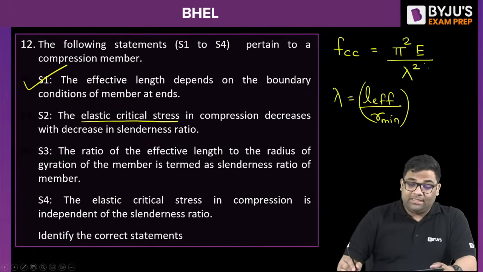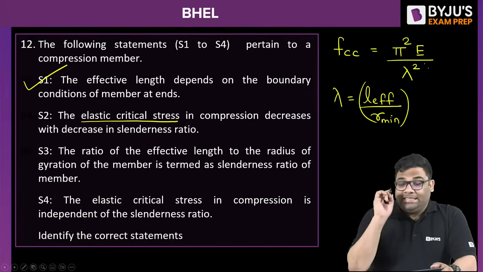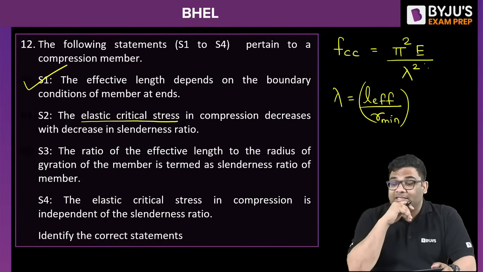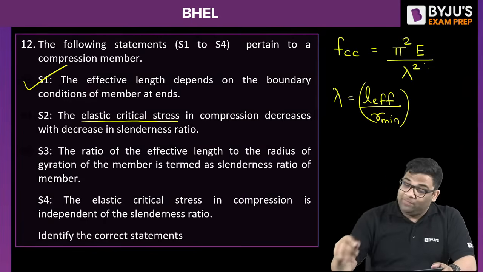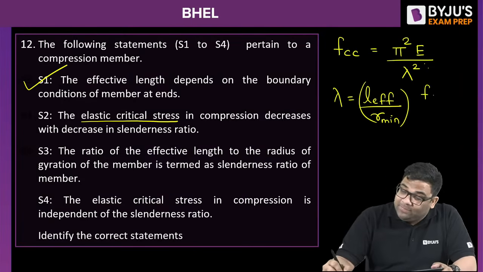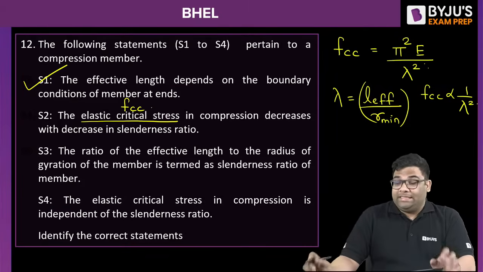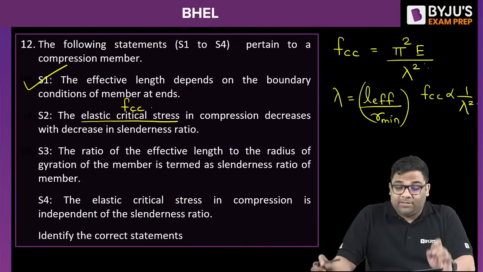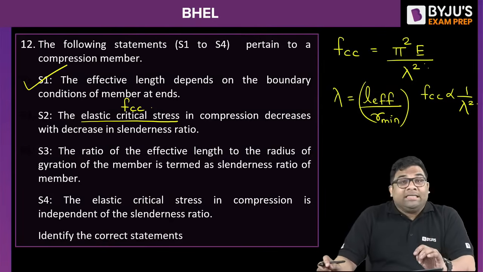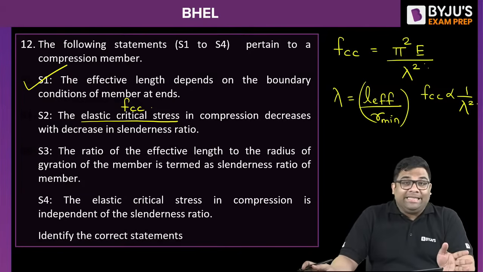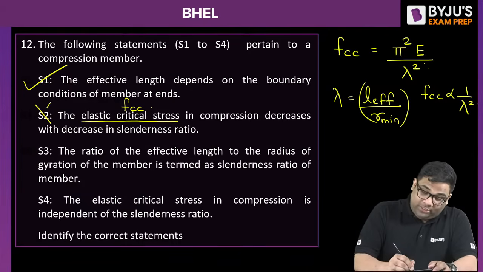It is written that the elastic critical stress in compression decreases with decrease in slenderness ratio. It is false. Why? Because you can see that Fcc is inversely proportional to slenderness ratio square. So if the slenderness ratio decreases, this stress will increase. So this is a wrong statement.